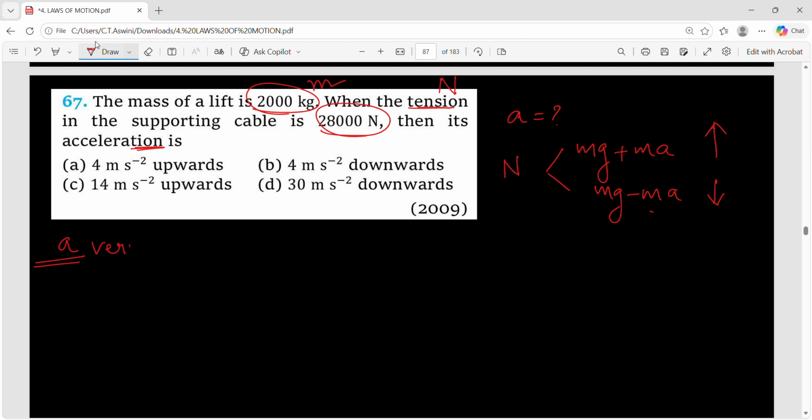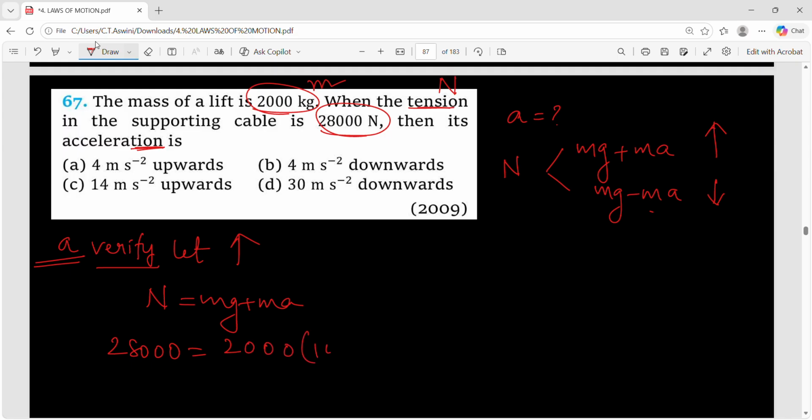So let us take option A and try to verify it. Let us consider the lift is moving upward. So when the lift is moving upward, what will be the normal reaction formula? It is mg plus ma. What is the normal reaction? It's nothing but the tension, 28,000. m is 2000, g is 10, m is 2000, a we don't know.